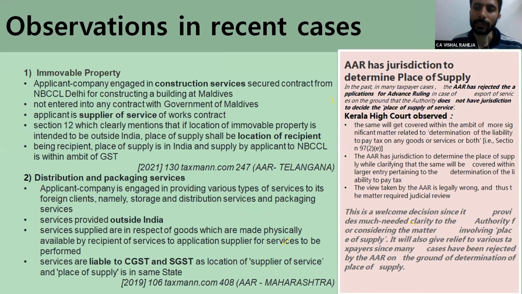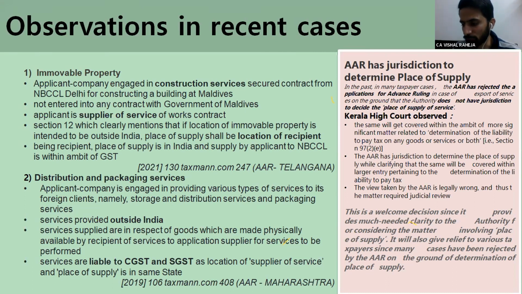So basically, Section 97 provides the circumstances under which a person can apply for advance ruling. And in that section, the law doesn't specifically say that you can ask for advance ruling on this. Almost 95% of advance rulings are rejected on the sole ground that AAR has no jurisdiction to give ruling on determination of place of supply. But there are several ARs which provided the determination of place of supply.